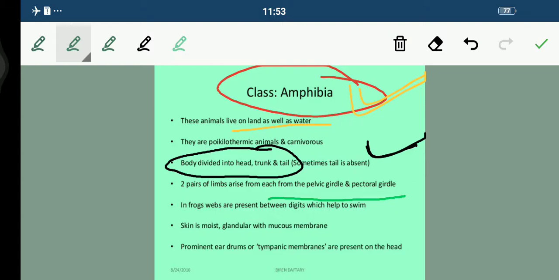Fine. Now talking about their skin, that is moist, glandular and with mucous membrane. Okay. And they are having a prominent eardrum, or we can say the tympanic membranes. They are present on the head.